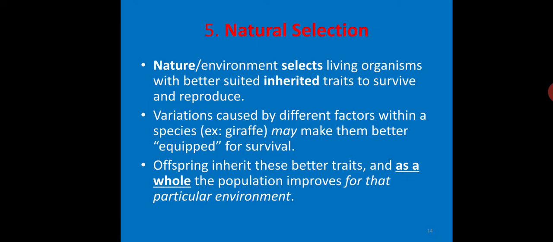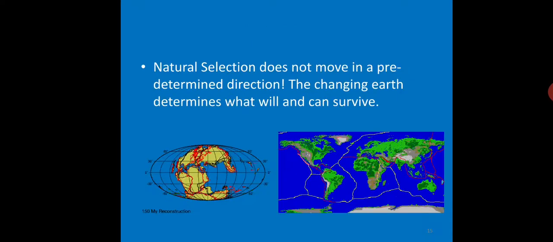The variations caused by different factors within a species, for example, if you take a giraffe, may make them better equipped for survival. Here, offspring inherit these better traits, and as a whole, the population improves for that particular environment.